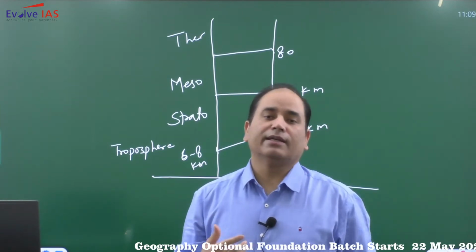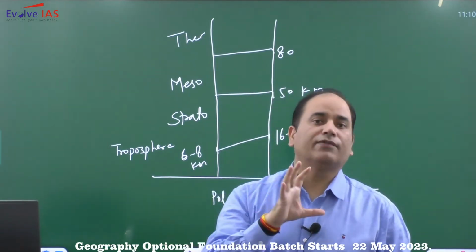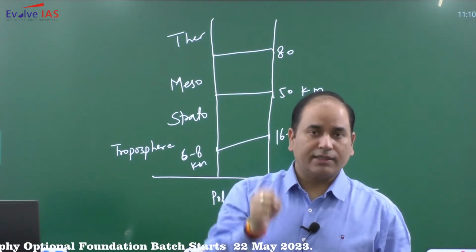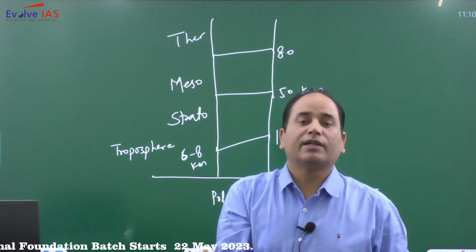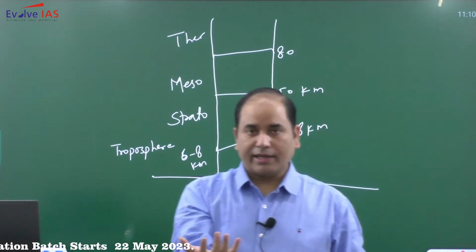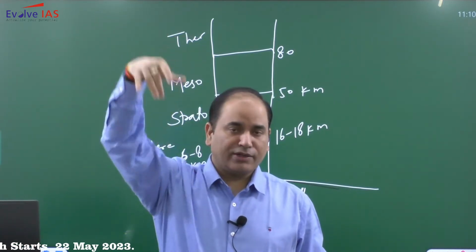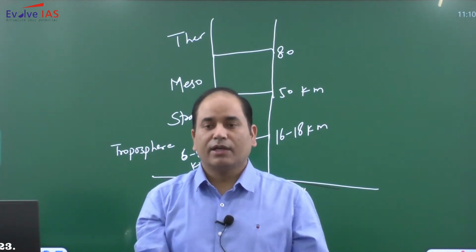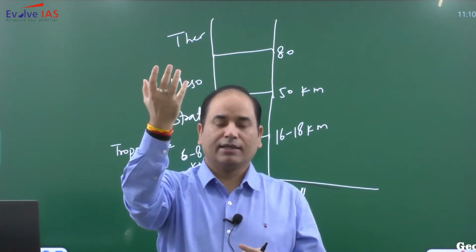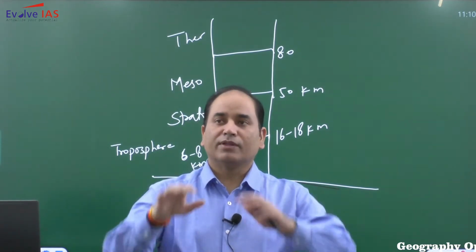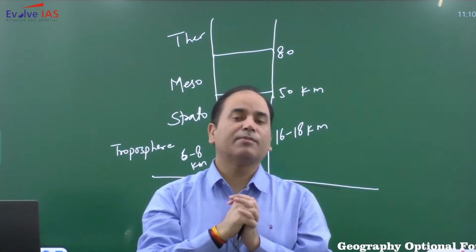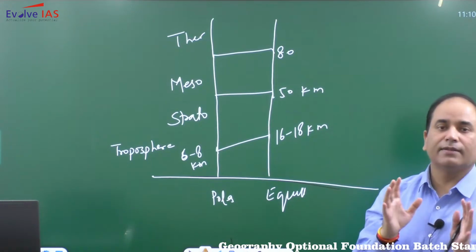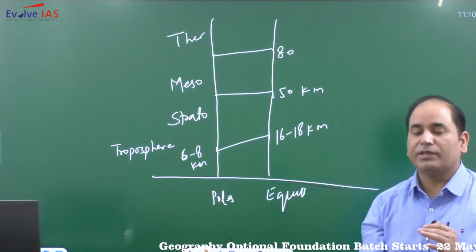Very interestingly, in our atmosphere the source of heat is obviously sunlight. But you need to remember that heating in our Earth's atmosphere happens from below. First of all, sunlight, insolation, comes, and this insolation is primarily taken by the Earth's surface, and then the Earth's surface re-radiates. When the Earth's surface is radiating, our atmosphere gets heated up. This is the basic heating mechanism that you need to remember: heating in our atmosphere happens from below.